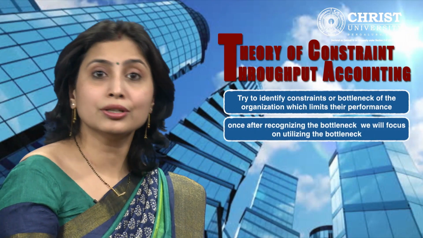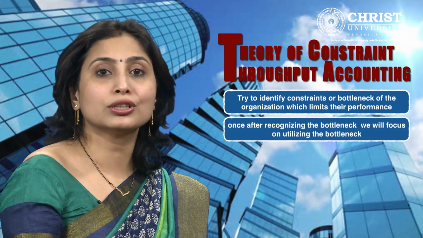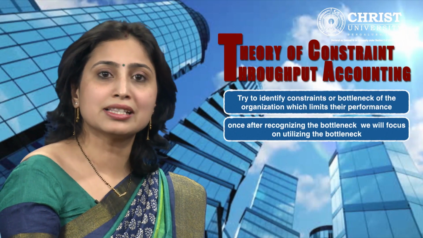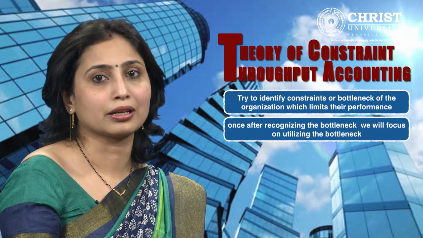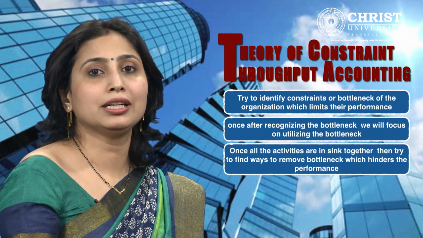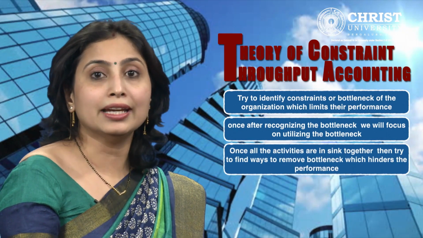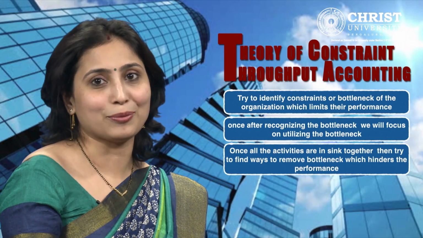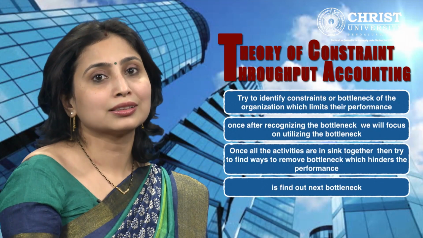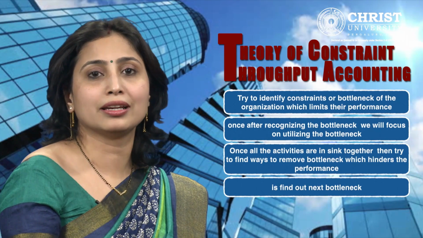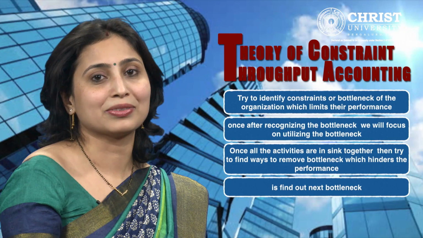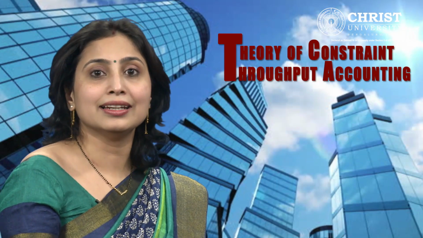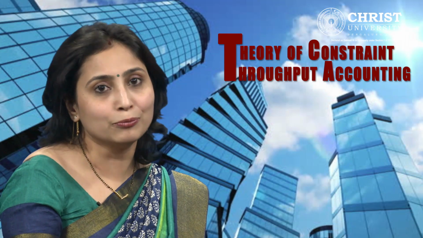Secondly, once after recognizing the bottleneck, we'll focus on utilizing the bottleneck. All other activities can be scaled down to match with the bottleneck. Once all the activities are in sync together, then try to find ways to remove the bottleneck which hinders the performance. When we are successful in removing the bottleneck, we focus on the last step, that is to find out the next bottleneck. So as said earlier, it is an ongoing process of improvement.